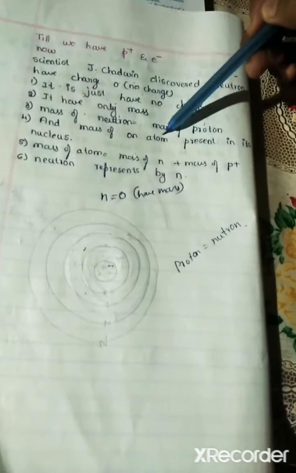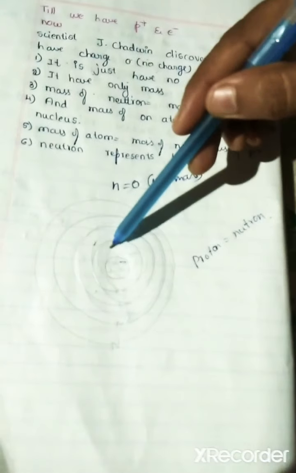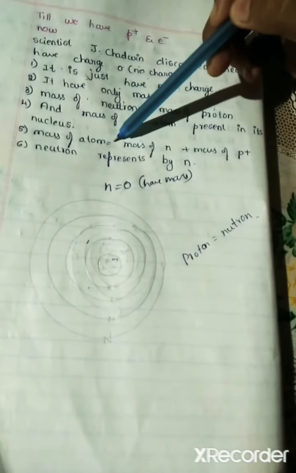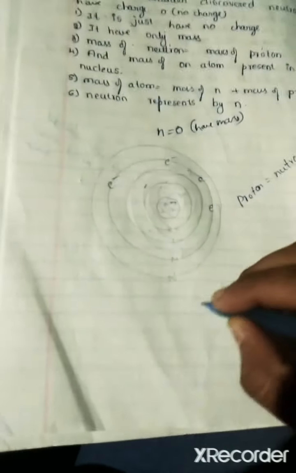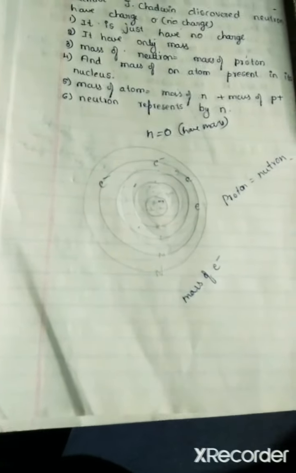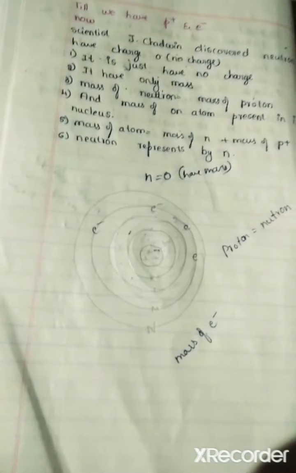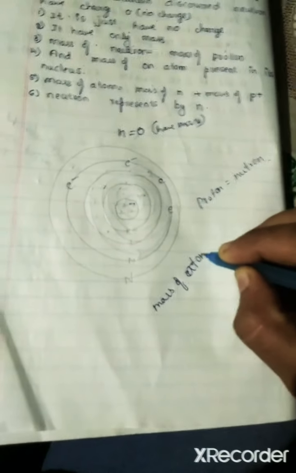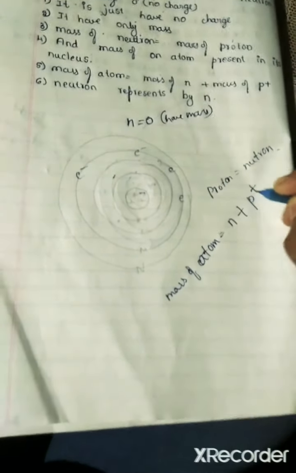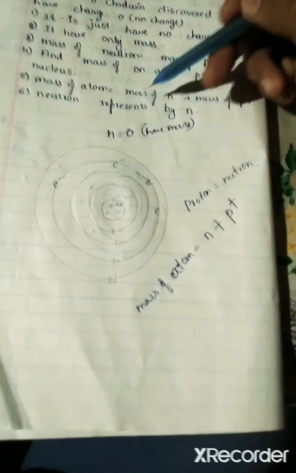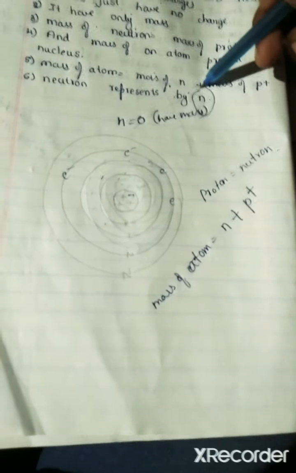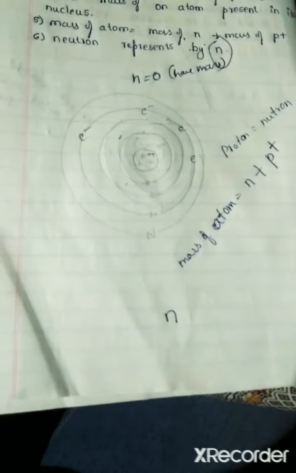The mass of an atom is present in its nucleus. Then the electrons are in orbits. As I told, in orbits electrons are revolving. The mass of these whole atom is equal to the mass of neutron plus the mass of protons. Then the neutron is represented by the symbol N.